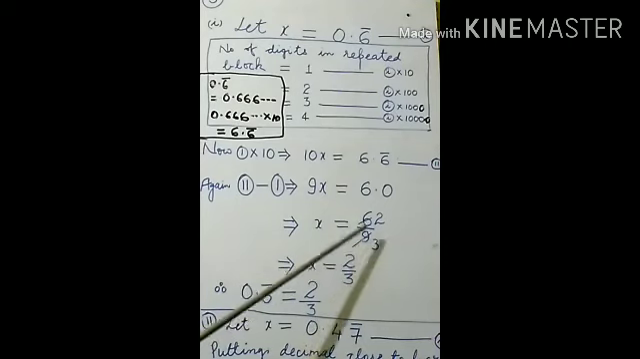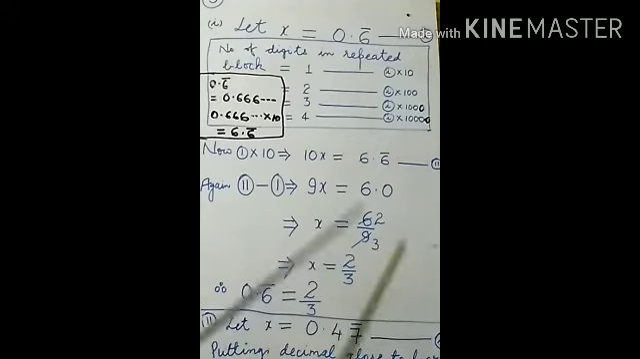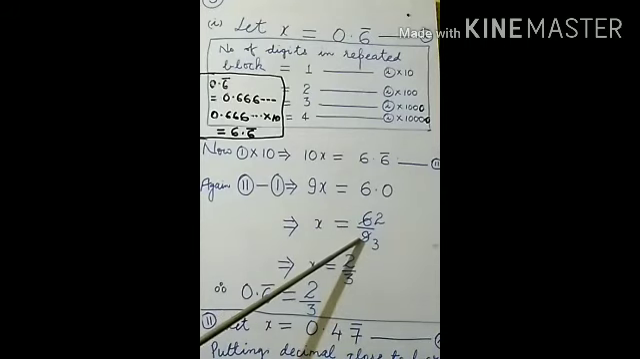So 6 upon 9, and 6 upon 9 is not in standard form. I explained in the previous lecture what is standard form and what is not a standard form. If you have converted into P by Q form, that is not your ultimate answer. So you have to write the answer in which form? Standard form. Although this one is converted into P by Q form, this P by Q form is not in standard form. That's why we have to convert this 6 upon 9 into standard form.